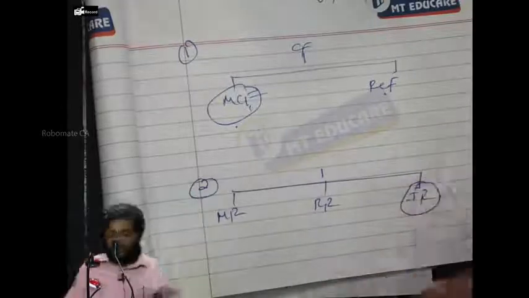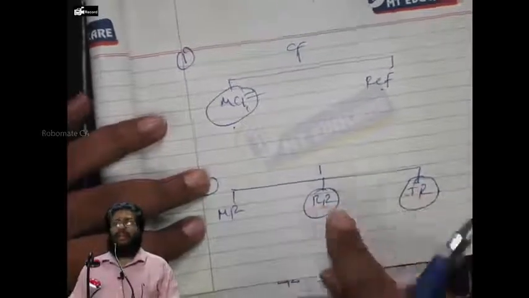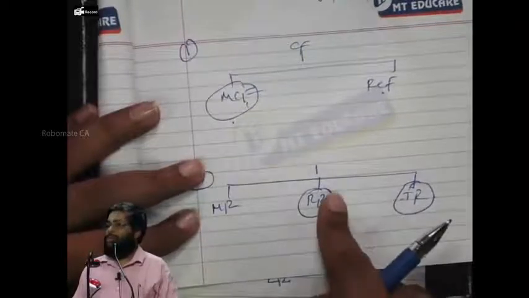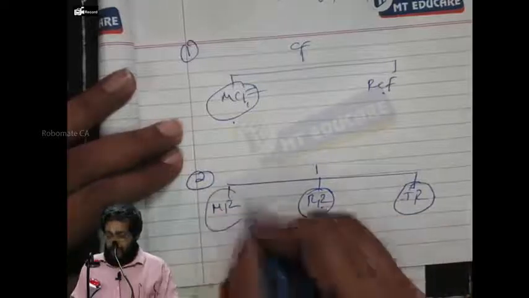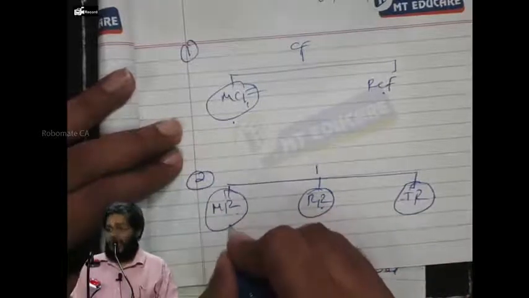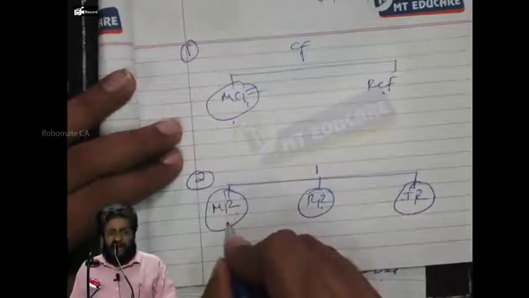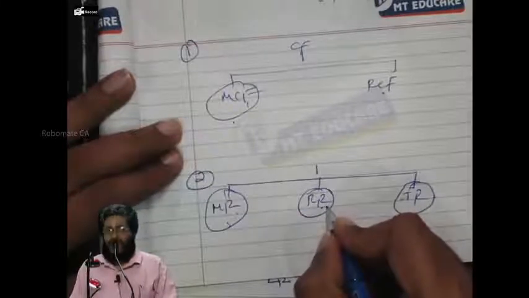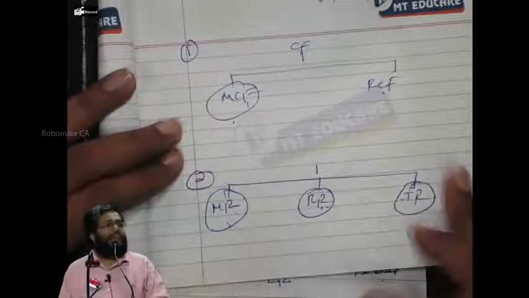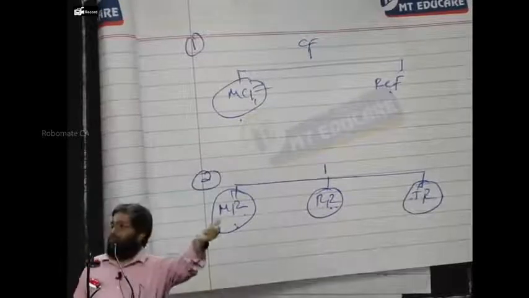Are you following what I'm saying? So there's a rate called the inflation rate. Now, real rate is a rate to compensate risk alone. It will not compensate for inflation. Money rate compensates for inflation as well as risk. Real rate compensates only for risk, not inflation. And this is the inflation rate. So these are the three types of interest rates.